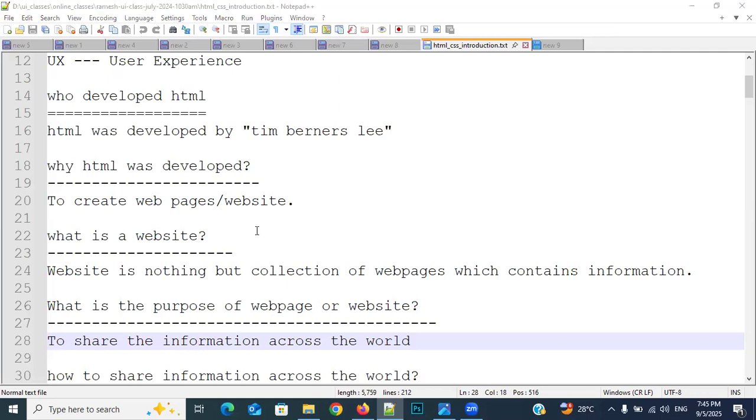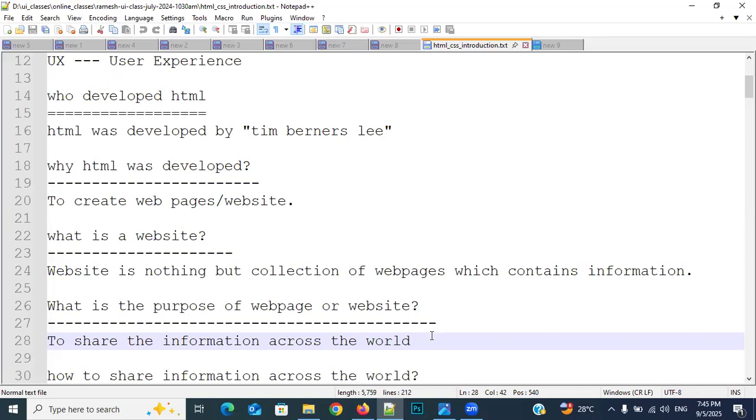Okay, right. For example, I design a website or develop a web application. Automatically, can the entire world see that? Definitely not. Who can see it? As a developer, only you can see that. The entire world cannot see it. Why?